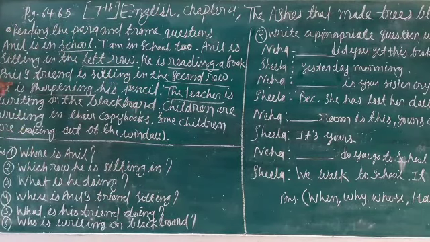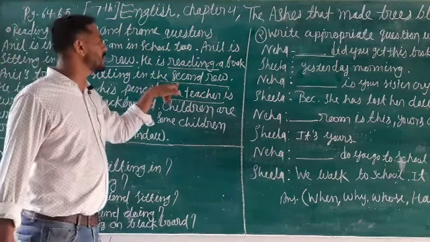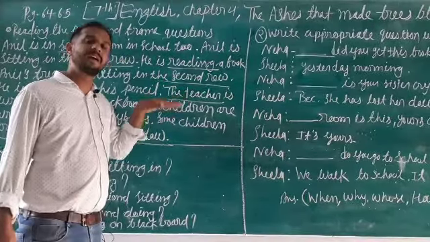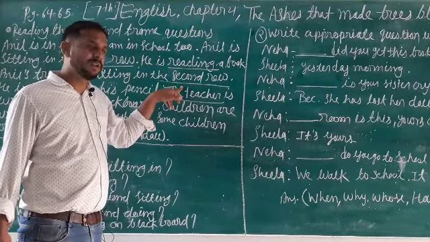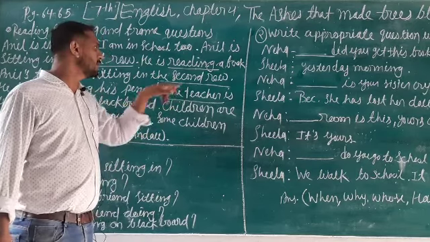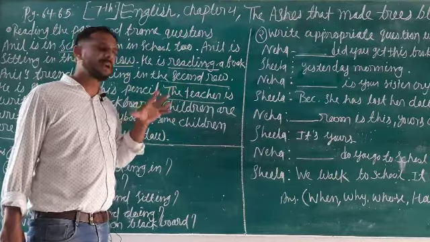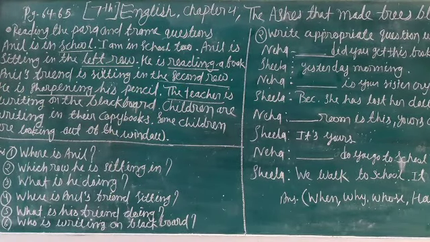Next, Anil's friend is sitting in the second row. Anil's friend is sitting in the second row. So you can see I mentioned second row by drawing an underline. It shows it is an italic word. So we will create the question by seeing this word. We will get the idea by seeing second row. So our answer is Anil's friend is sitting in the second row.